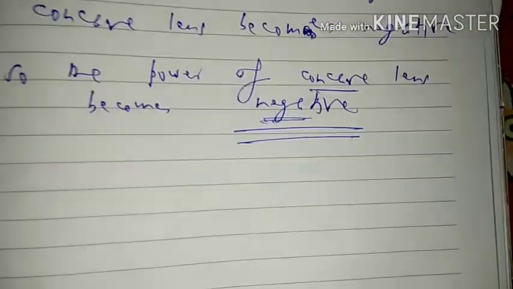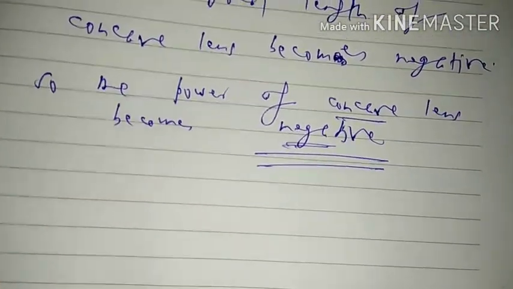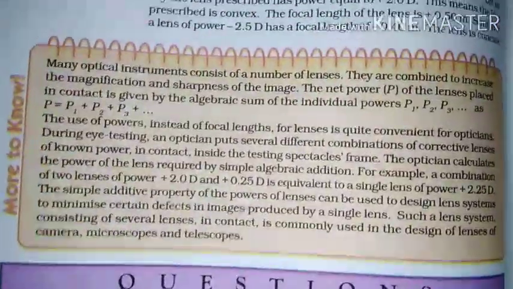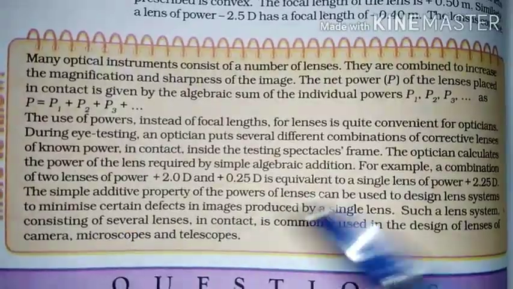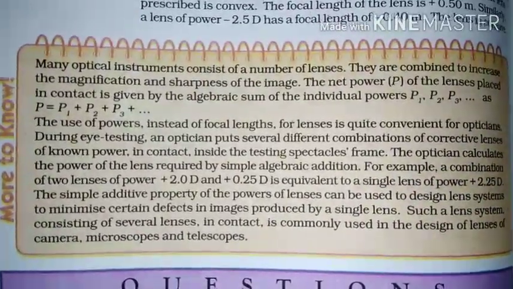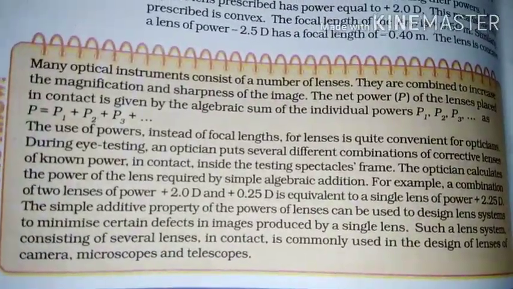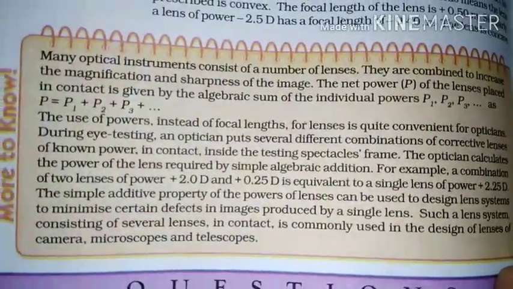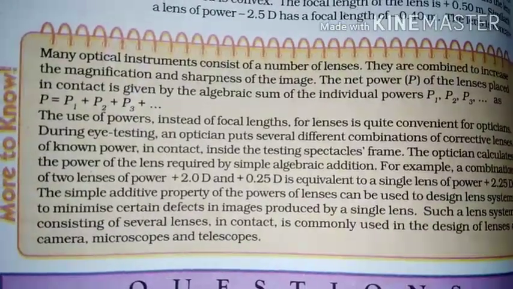Now, one thing is very important which is given in More to Know. See here, More to Know, page 184 of NCERT: what will be the power of lenses if there are two or more lenses used in any instrument? So what will be the power of a combination of lenses? It is a very important fact.